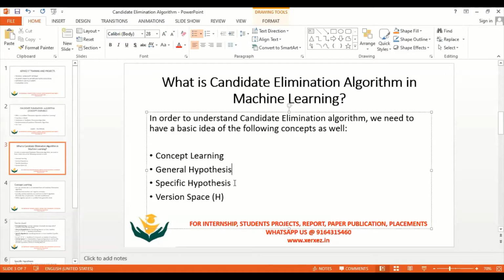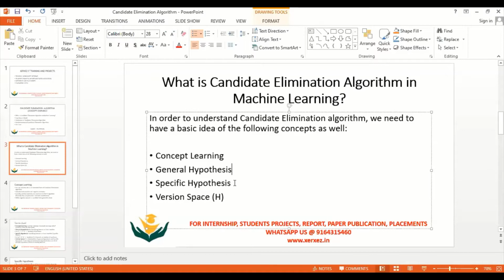Okay, but in the case of the candidate elimination algorithm, we are going to use both the general as well as the specific hypothesis. What happens here is we first take the specific hypothesis by placing the phi symbol for each attribute. Simultaneously, we place the general hypothesis with the question mark. We will discuss that when we are tracing the records.